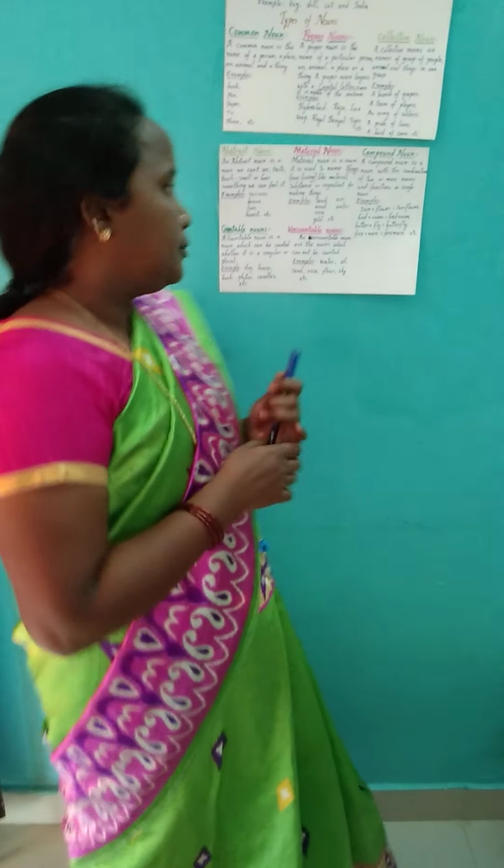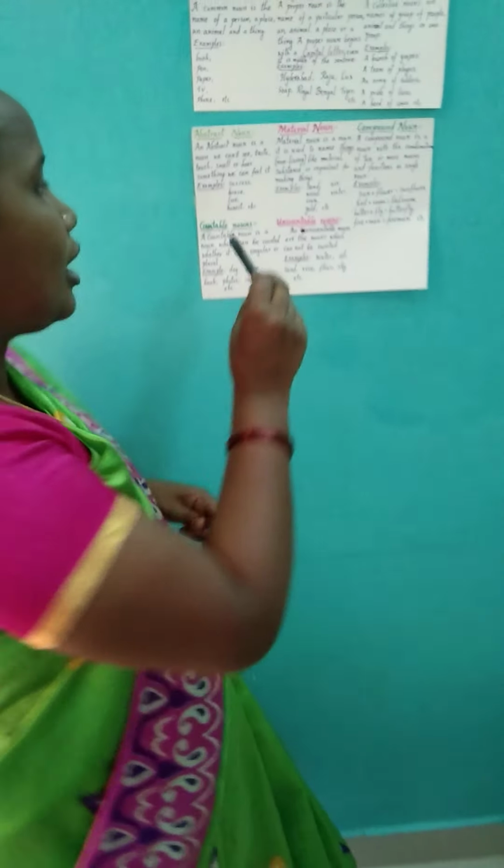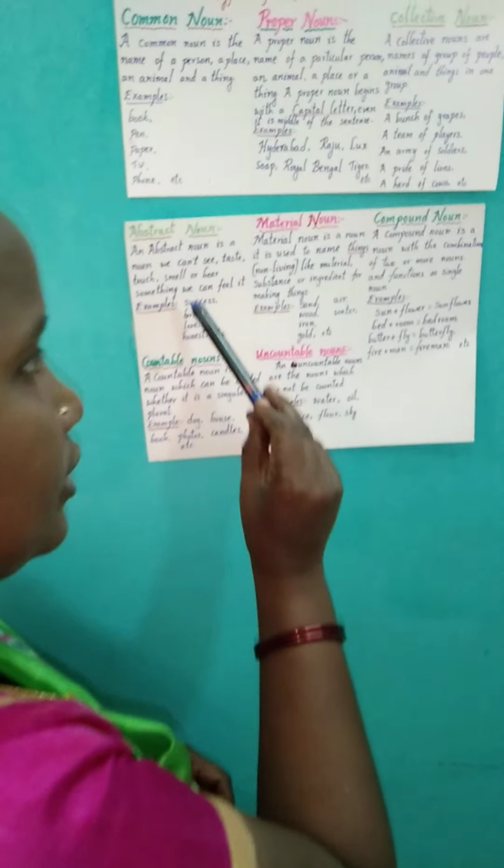So, honest. If anyone accuses you of lying, what will you say? No, I did not do that work. I am an honest girl. You'll say that, or not? Yes or no? So, all this comes under the abstract noun.